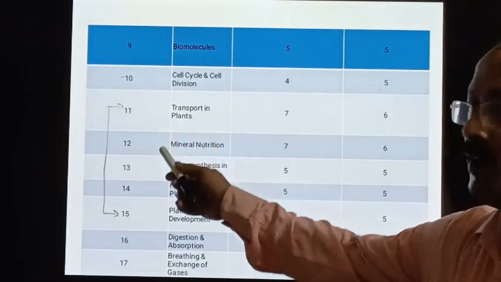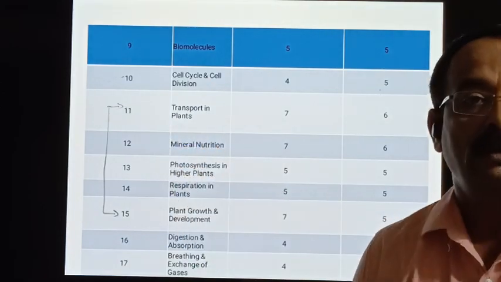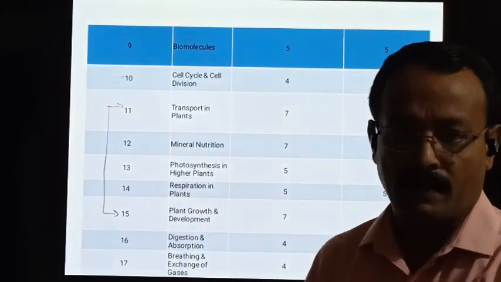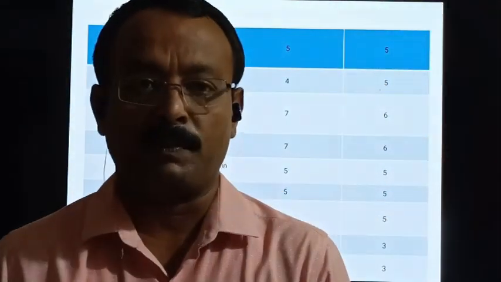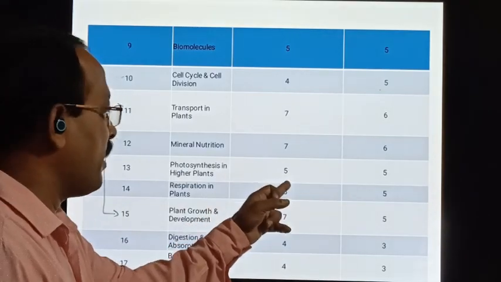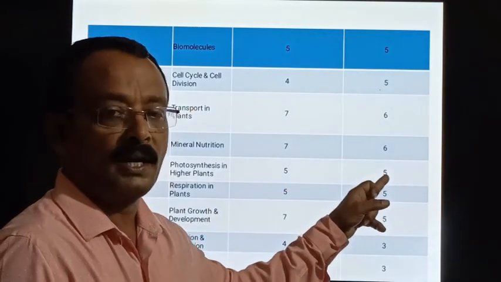The next chapter in Unit 4, that is plant physiology, is photosynthesis in higher plants. How the photosynthesis takes place, what is light reaction, what is dark reaction. So what is Blackman's law of limiting factor, all these aspects we study in this chapter. This is one of the major chapters. 5 hours is the allotted hours and the marks allotted is 5.